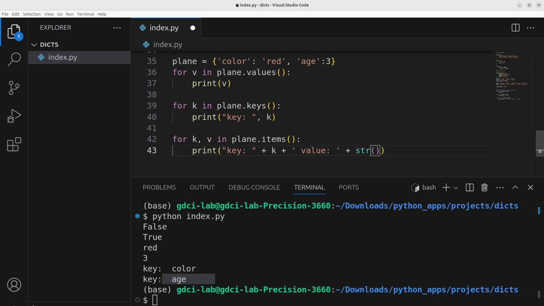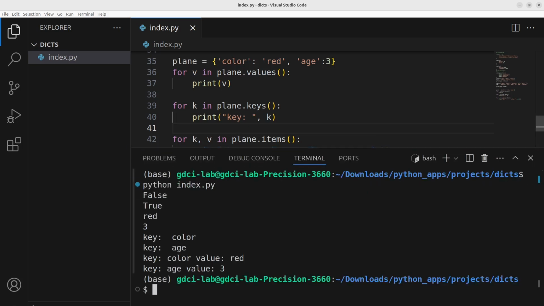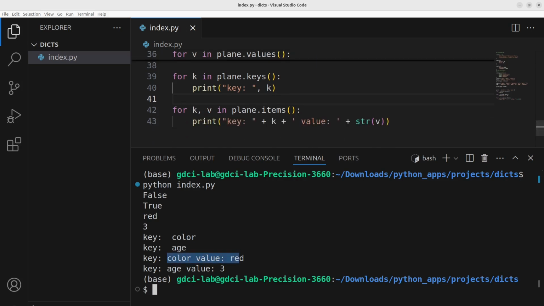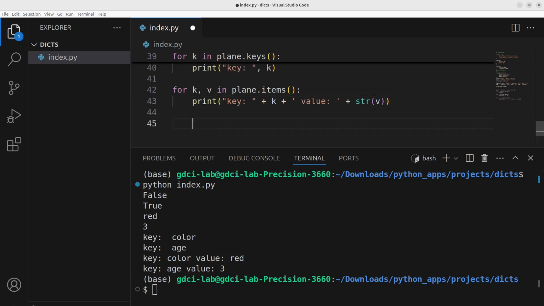So we will pass it through the string keyword, and then run it, and voila, we have the key color and the value red, the key age and the value 3. So that's one of the ways we can access the values directly.